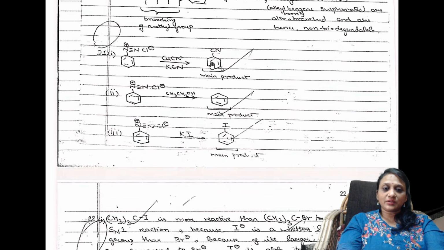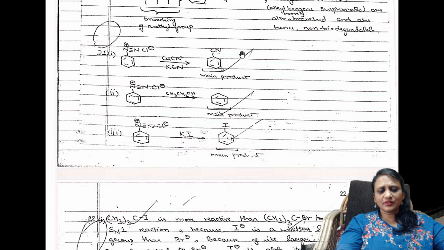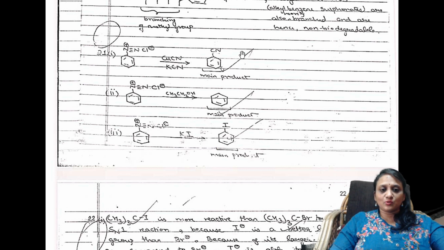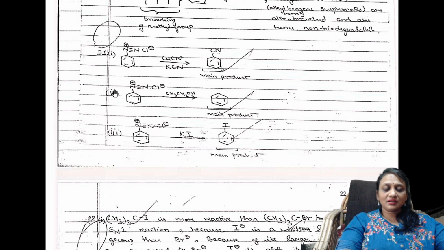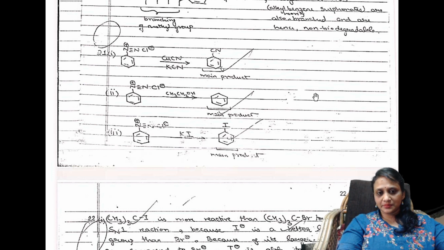Now let us see this question. This is one organic question, students. In the organic question, they have given BDC in the presence of CuCN and KCN. What is the product? So take the reactant, write the reagent. What are the main products? Underline that. Right? If you can, write the name cyanobenzene also. Same thing, BDC in the presence of ethanol. What is the main product? Write the name. BDC with KI, main product, iodobenzene. So you're able to see.